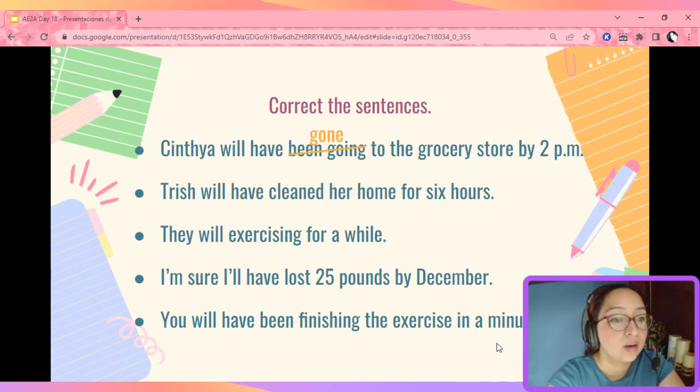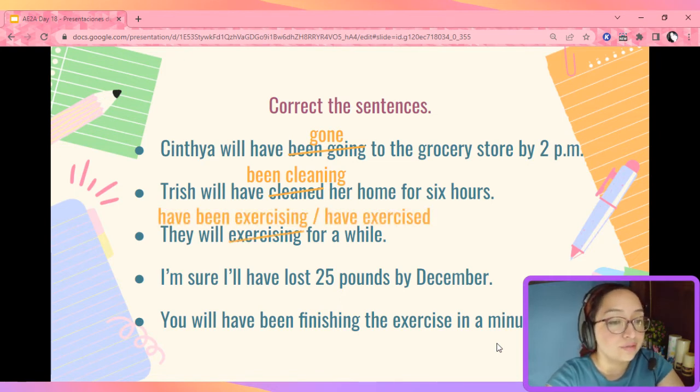Trish will have cleaned her home for 6 hours. In this case, this activity is going to be in progress. So we're going to say, Trish will have been cleaning her home for 6 hours. Probably she had a party or something. They will exercising for a while. In this case, we had 2 options. They will have been exercising for a while if the activity is in progress, or they will have exercised for a while if they finished exercising. Sometimes the 2 options are correct.